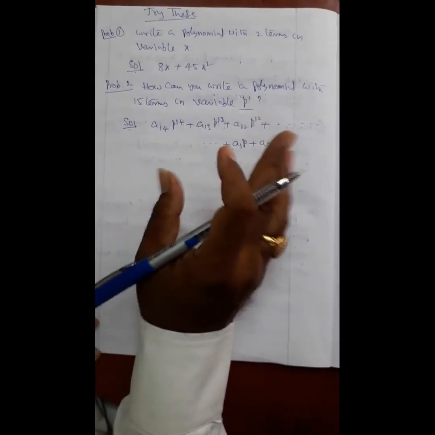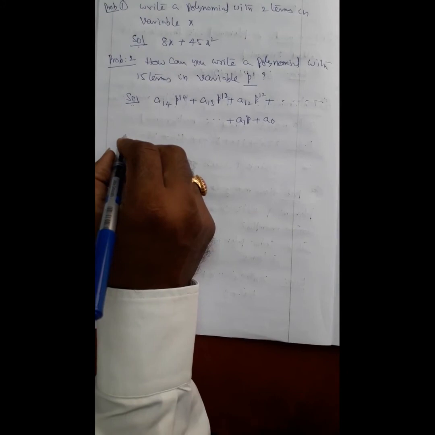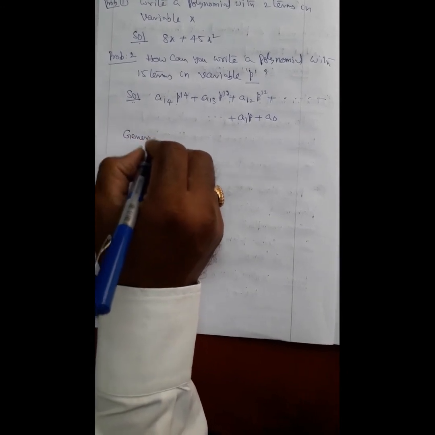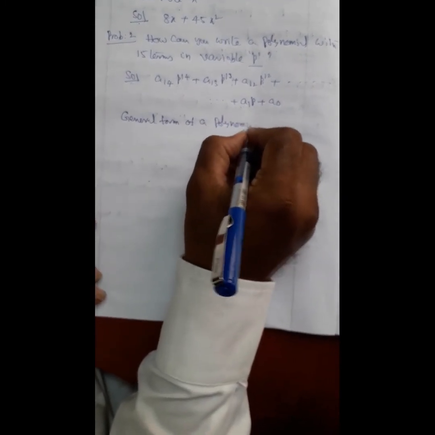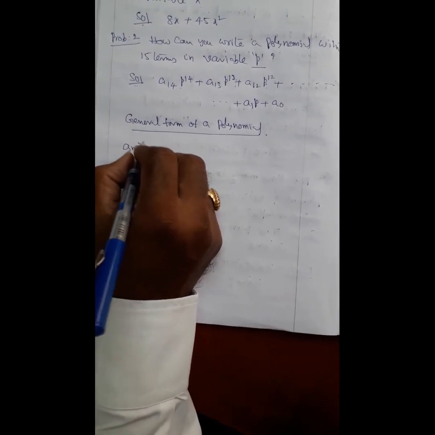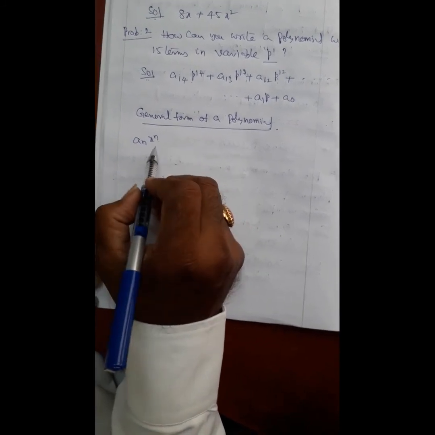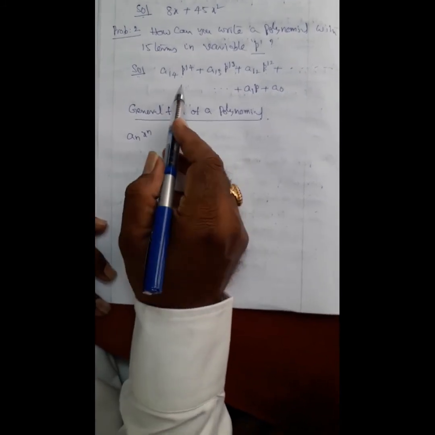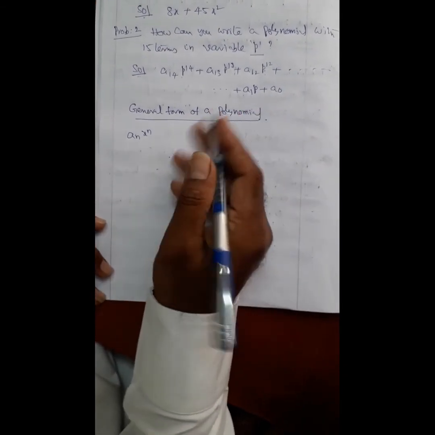That's all. Okay, once again, before completion of my class, the general form of a polynomial. That is an x power n, in general we write in x. If you want to write in p or any other variable, it is also very easy to write.